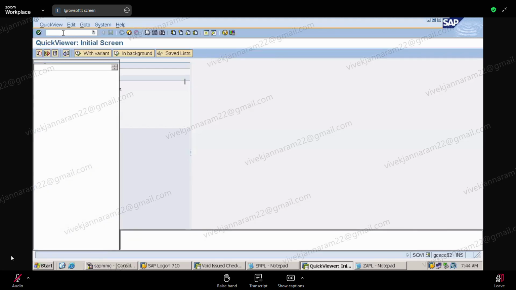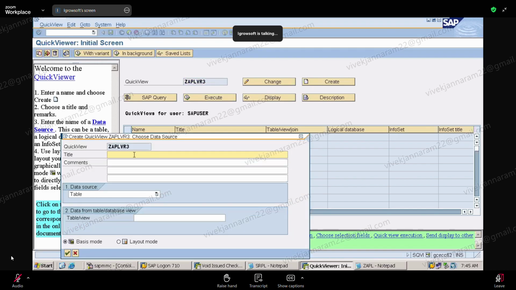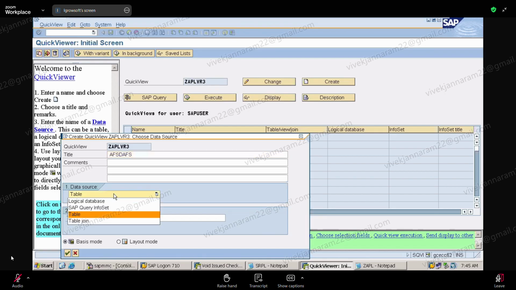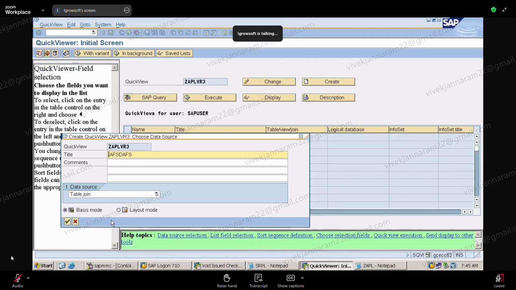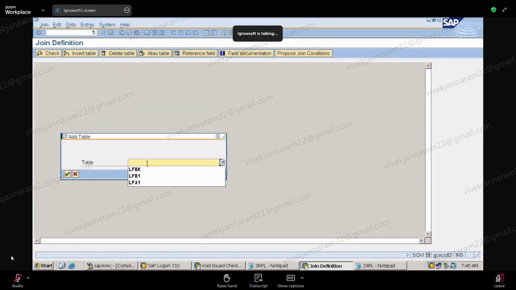SQVI, remember? SQL Viewer, Quick Viewer, remember? Here, this one, we use this. So you give something like this. A vendor requirement you create, no? So when you create, suppose I just want to show you what will come. So I give a table join. Okay, now press enter. You are inserting a table, no? Some table. What is the table? LFA1, LFB1. Remember what is LFA1?